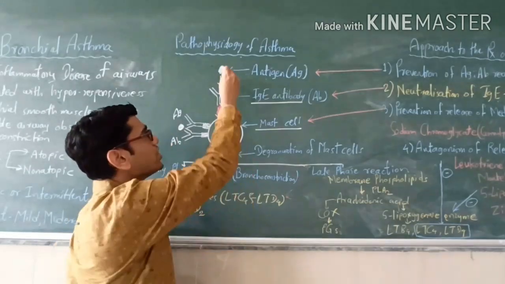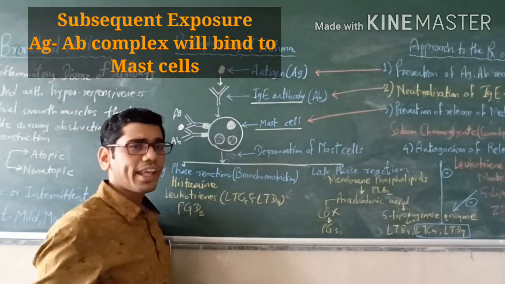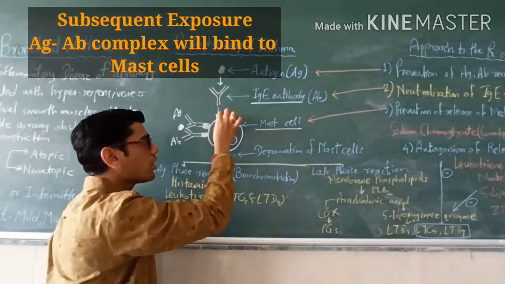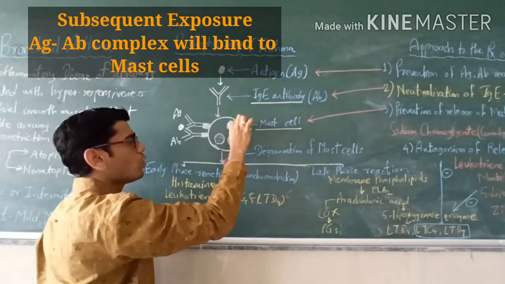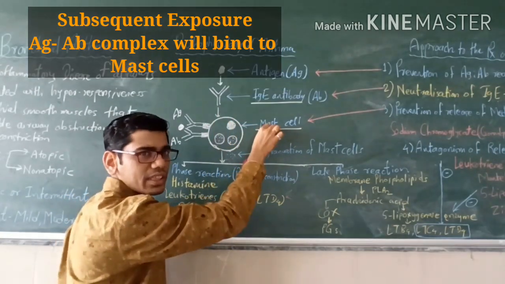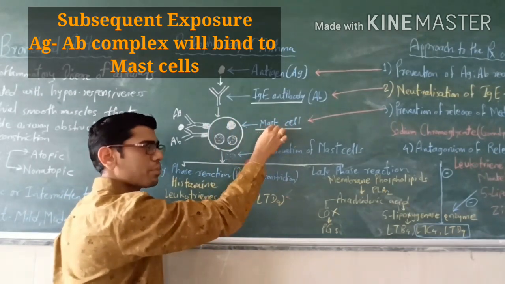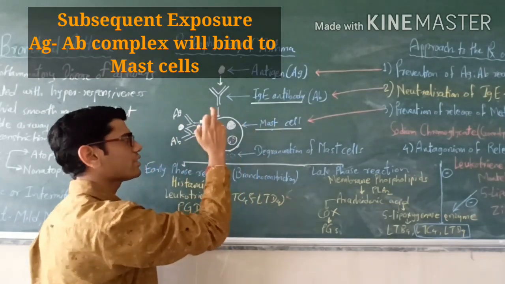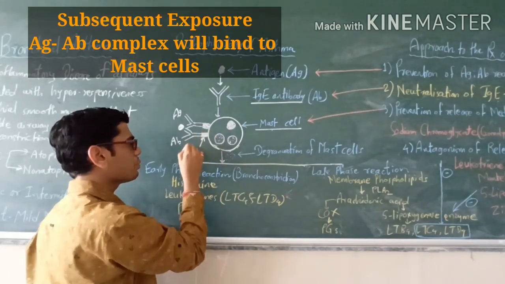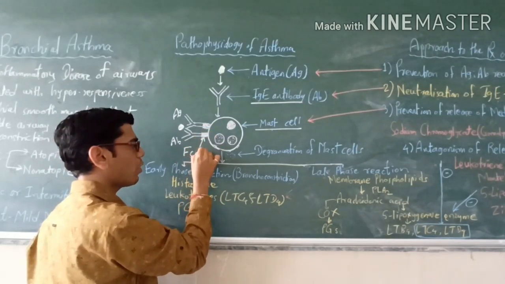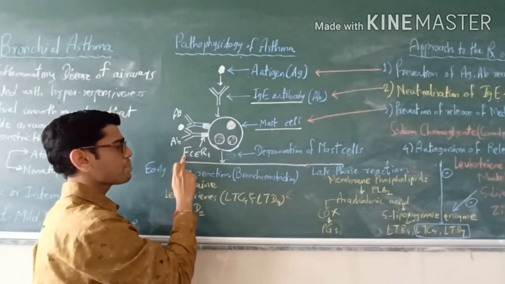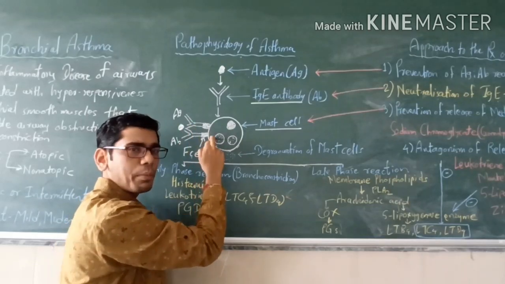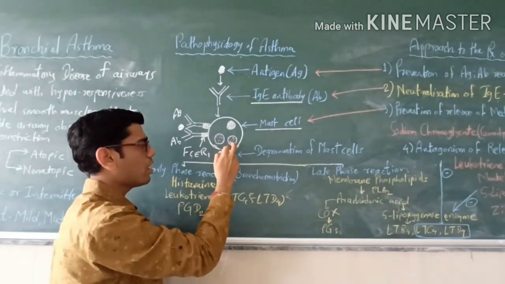But when the same antigen comes in the body for the second time, then this antigen antibody complex will translocate and go to one of the cells, that is the mast cells. Okay, so mast cells which are present in the respiratory epithelium, this antigen antibody complex will attach on the surface of the mast cell, and there is a specific receptor on the surface of the mast cell which is called Fc epsilon R1. With the help of this receptor, the antigen antibody complex will attach to the mast cells.